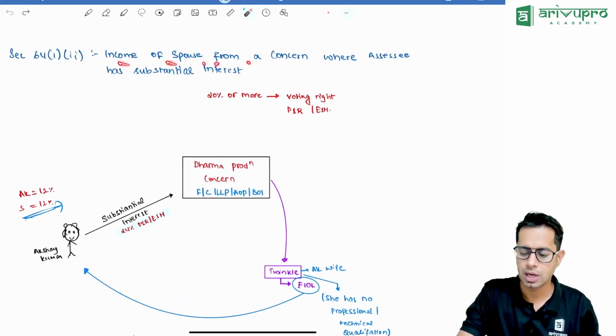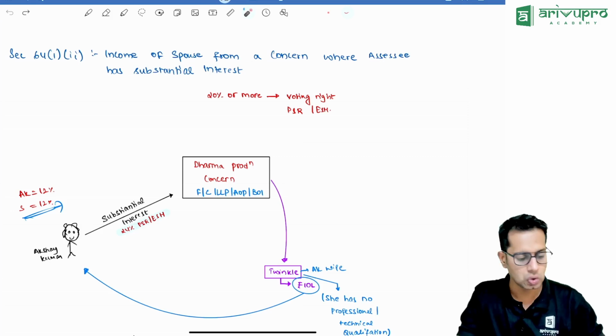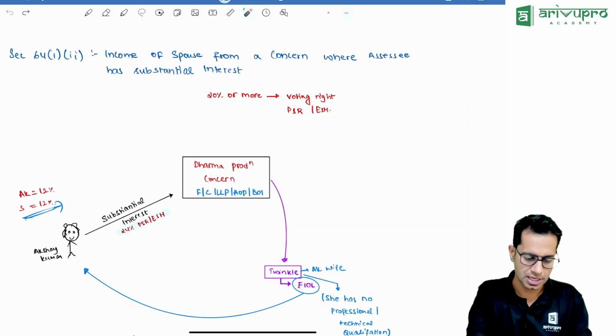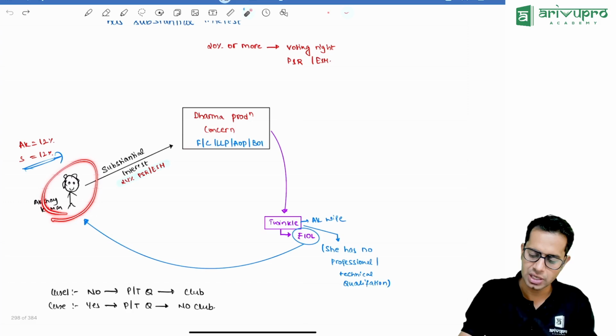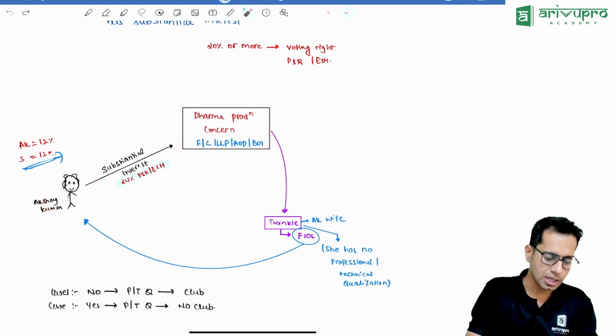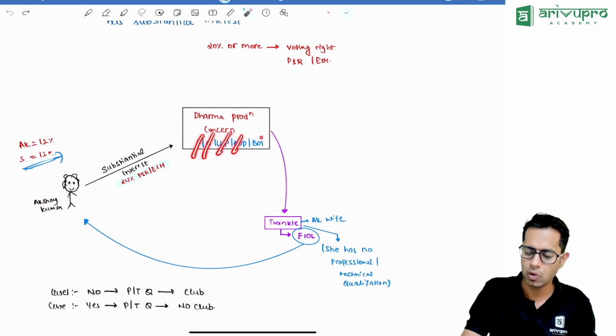Income of spouse from a concern where the assessee is having substantial interest. So if the assessee is having any substantial interest in any company, let us say there is Akshay Kumar who has substantial interest in Dharma Production. So what does concern mean, sir? That concern can be anything, a partnership firm, company, LLP, OPC.